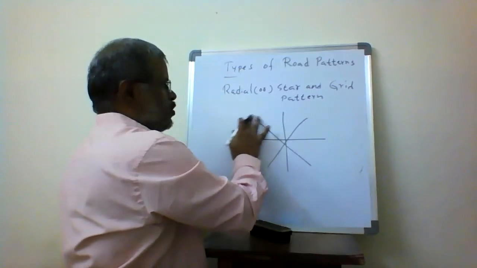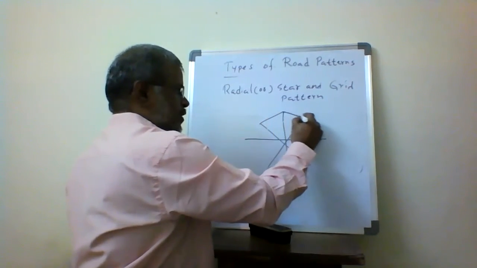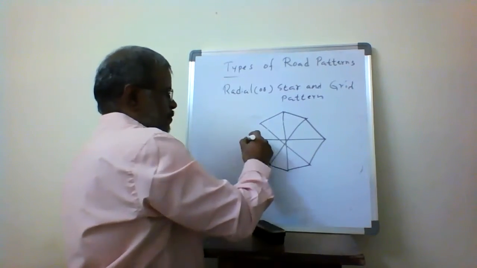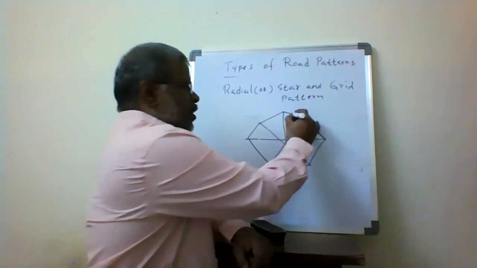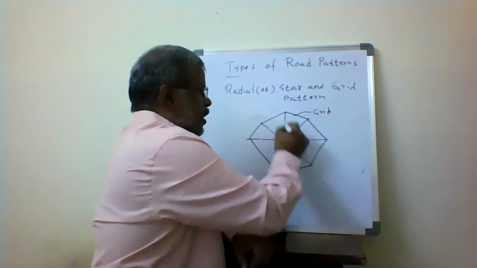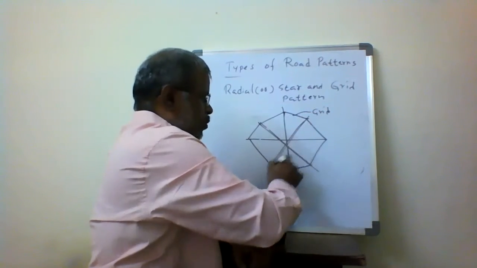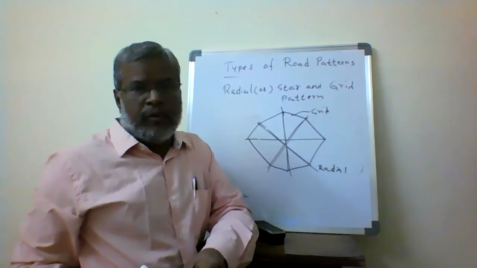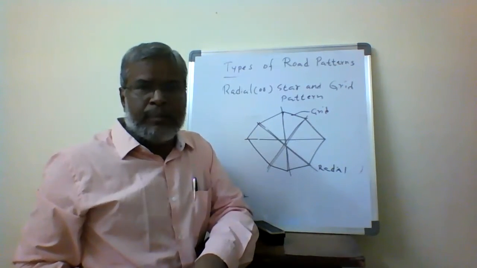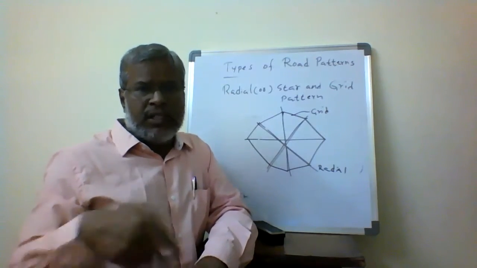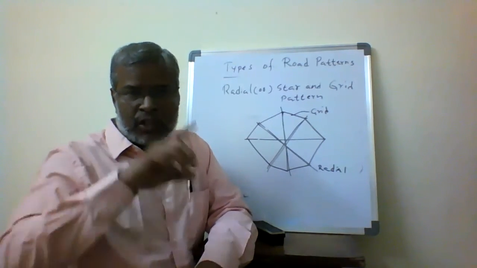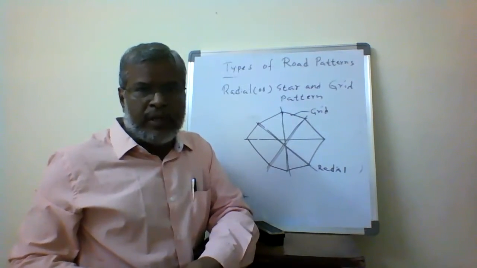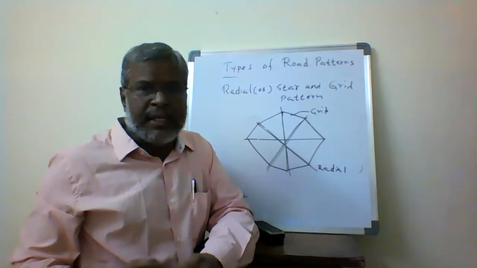Now here, this line joining is called a grid. These are all radial as well as grid. In the first one, development is provided in the block pattern. In the second one, development is provided in the circular pattern. In the third one, again radial routes are provided, and in addition to that, development takes place in a grid pattern.